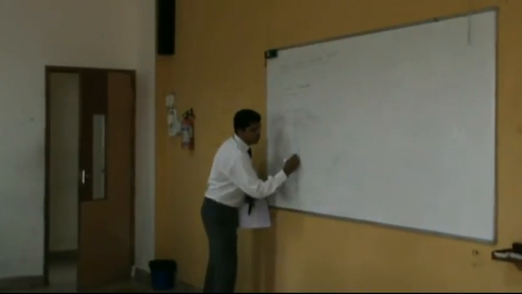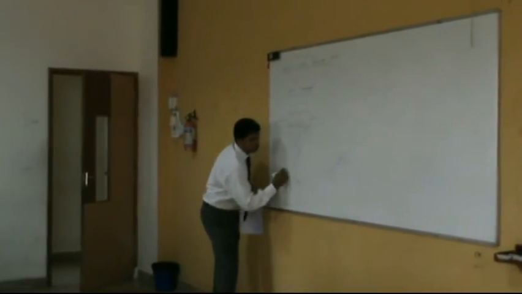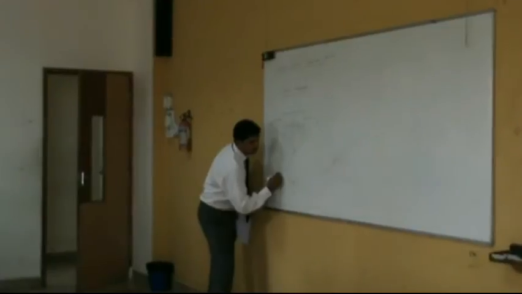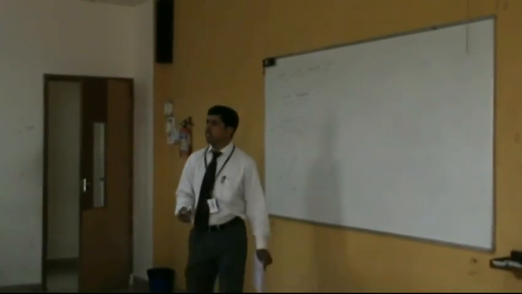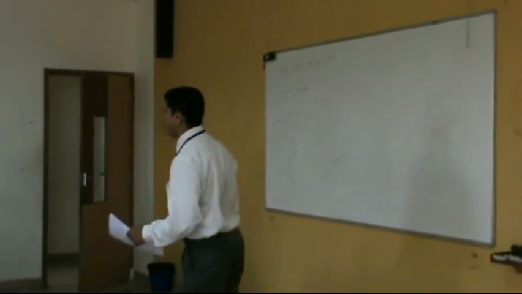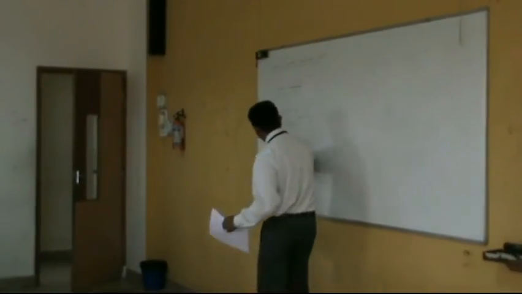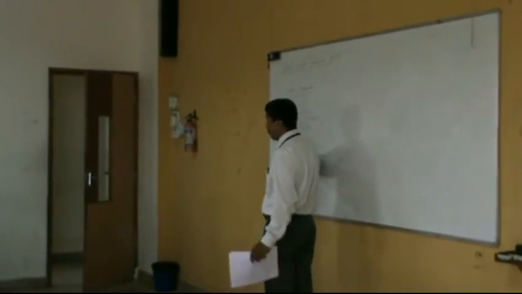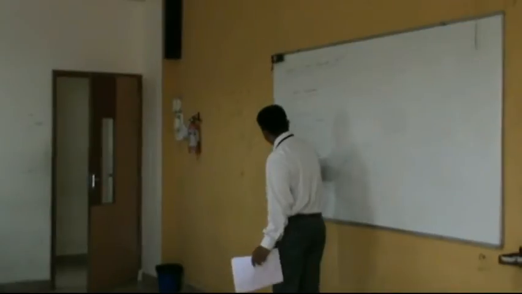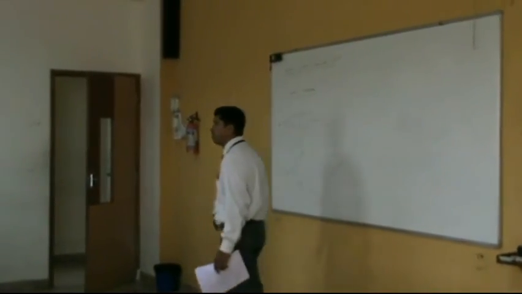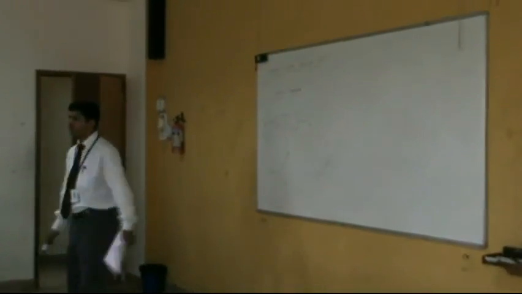So this is going to be the symbol: collector, emitter, base. This is going to be the NPN transistor symbol. The arrow mark indicates the direction of conventional current flow when the emitter base junction is forward biased. Got the meaning? I repeat once again.